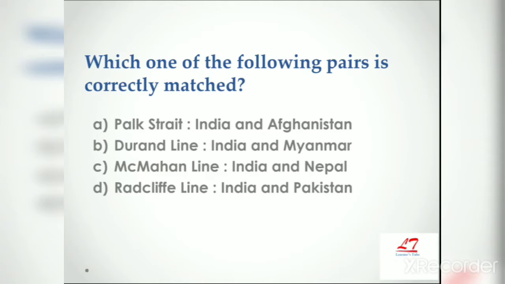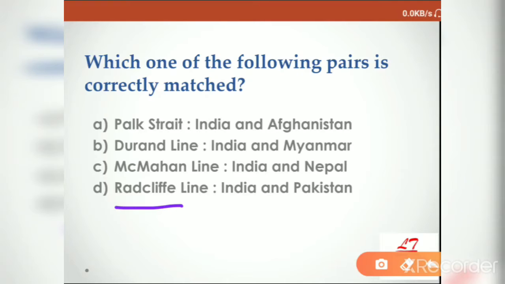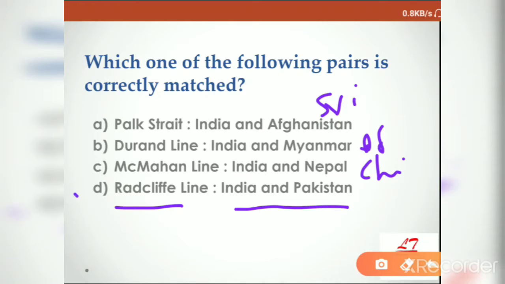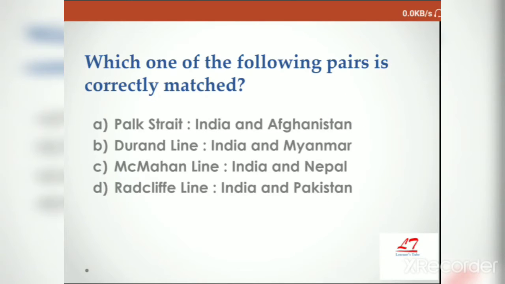Next, which of the following pairs is correctly matched? So here, when you observe the options, the left side is boundary lines and the right side is the boundary sharing countries. The Palk Strait is the boundary between India and Sri Lanka. Durand line is India and Afghanistan. McMahon line is India and China. And Radcliffe line is India and Pakistan. So the correctly matched is Radcliffe line, India and Pakistan. India and Afghanistan, it is called Durand line. India and Myanmar, it is India-Myanmar line. India and Nepal, it is Indo-Nepal line. So the correct option is D, Radcliffe line, India and Pakistan.